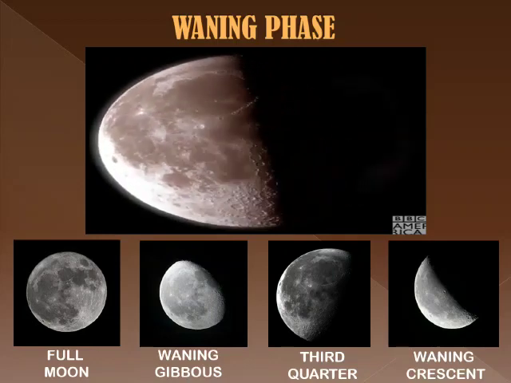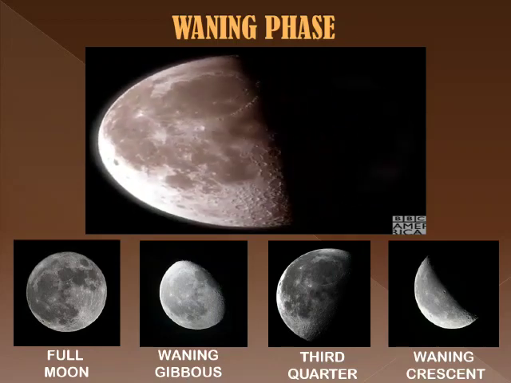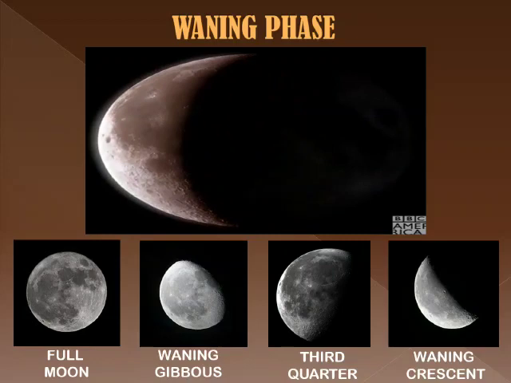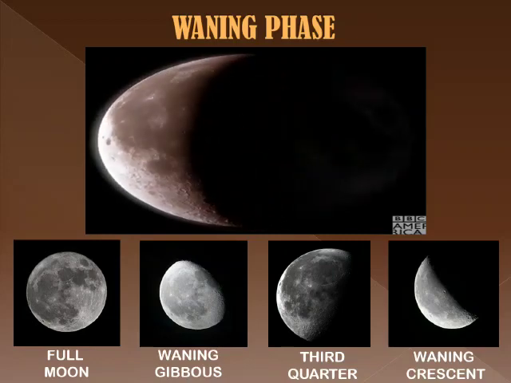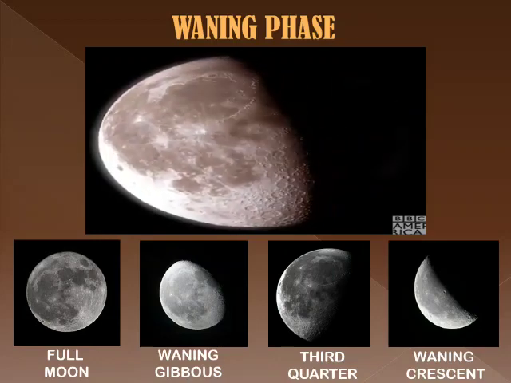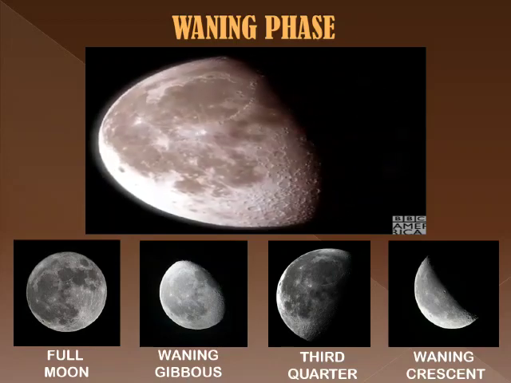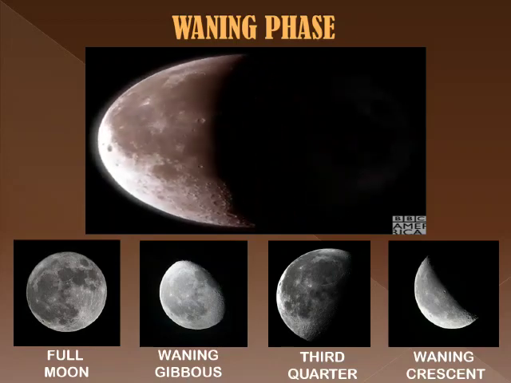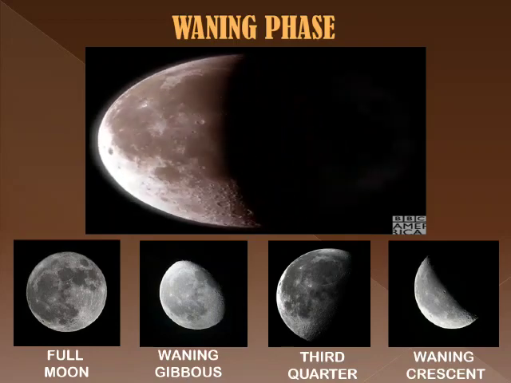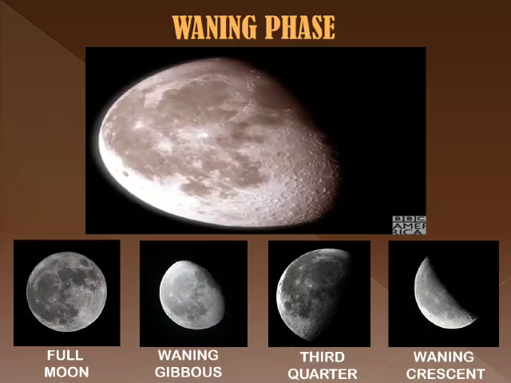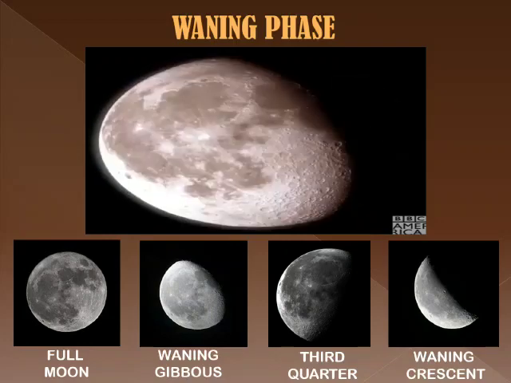The Moon looks big and bright and beautiful and even different every night, but it is also repeating the same cycle over and over. The Moon is one of the best objects to observe in the sky. So students, next time when you see the Moon in the sky, try to identify which phase of the Moon you are observing and also try to figure out what the next phase will be.